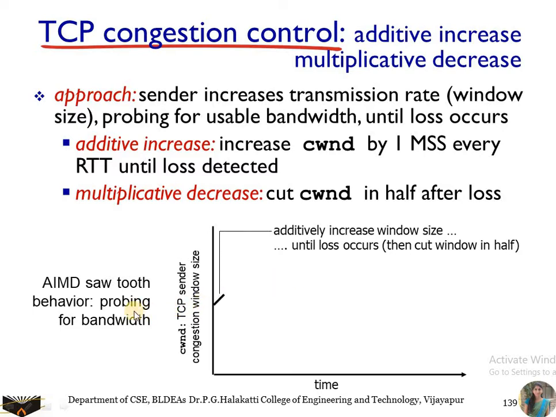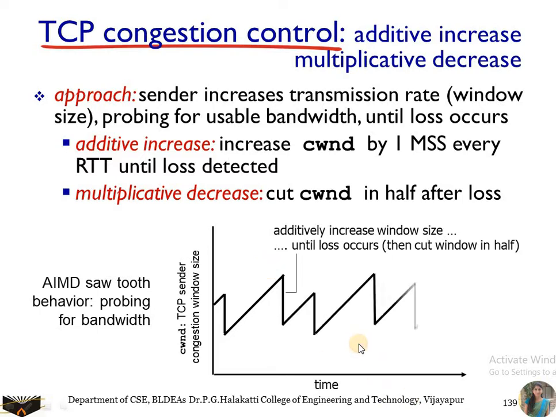Here we have an additive increase. It has been increased by 1, which means that you can send one more packet right now. And see, there is a decrease in the congestion window size. It has been reduced to half. Again there is an increase, and again it is reduced to half. Again there is an increase. So this is how it works. Here we additively increase the window size, initially increase it by 1, and decrease. Again increase, until the loss occurs, you keep increasing the window size.